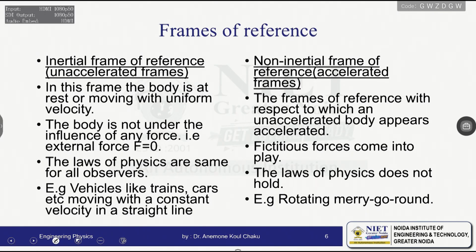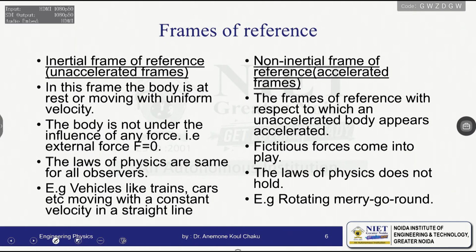No external forces come into play, and the Newtonian laws of physics and the other laws of physics hold good. We can cite vehicles moving with uniform velocity in a straight line as an example of an inertial frame of reference.